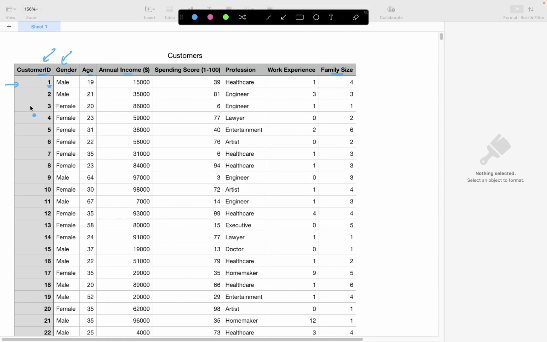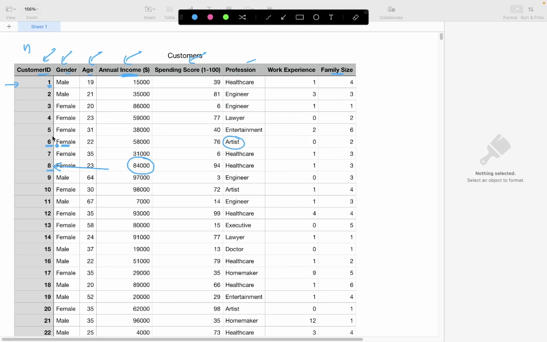There are n total observations, indicating that there are n different customer IDs present in your data. Each customer ID has different attributes like gender, age, annual income, spending score, profession, and so on. Any given cell value here corresponds to a given customer, describing a particular attribute. For example, the cell value that I have encircled now indicates the annual income for customer ID 8. And what I'm encircling now indicates the profession of the customer with customer ID 6, the gender being female. So this is how you need to interpret structured data.